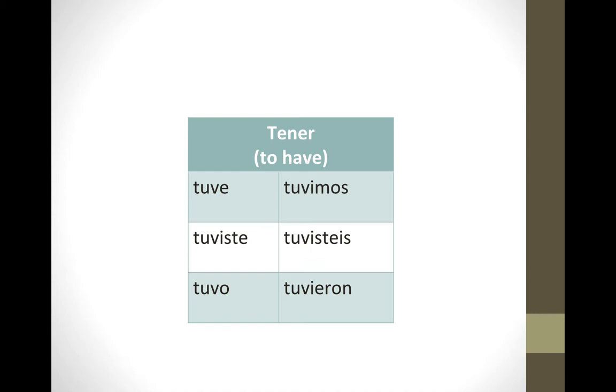Tener. Tener means to have, and its stem in the preterite is tuv. So its preterite conjugation is tuve, tuviste, tuvo, tuvimos, tuvieron.